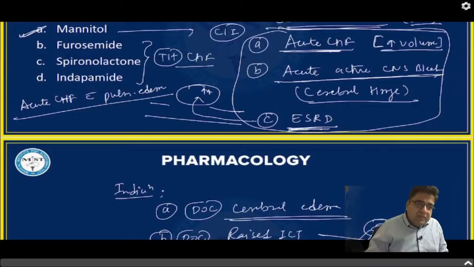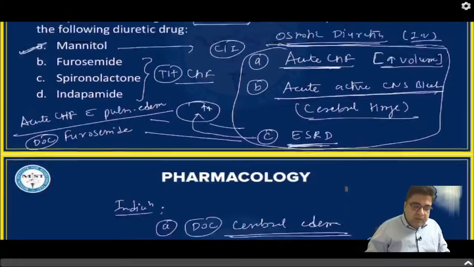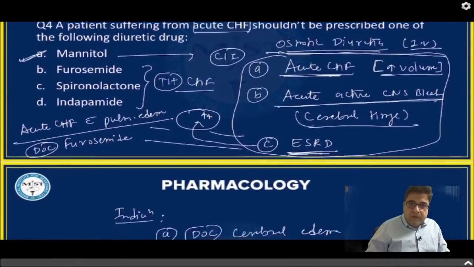So which is the best medicine to be started here? Is it mannitol or something else? Yes, the answer is furosemide. Very good. So most of you have given the correct answer. Dr. Nitesh Sharma, please check your answer. If you have any doubt, please ask me right now. So furosemide is overall drug of choice for acute CHF with pulmonary edema. So furosemide is a preferred medicine in this case, right? So that is all about question number 4, right?